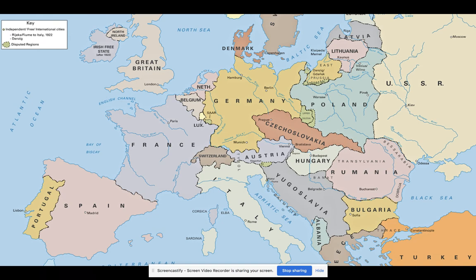Just a little bit later in 1939, Hitler and Germany take over the rest of Czechoslovakia. All the brownish territory here becomes part of Germany. And what do France and Great Britain do? They get upset, but they don't stop them. Instead, they sign an agreement and make it publicly known that if Germany attacks Poland, that will be it. If Germany attacks Poland, they will go to war with Germany. So they let him take over Czechoslovakia.